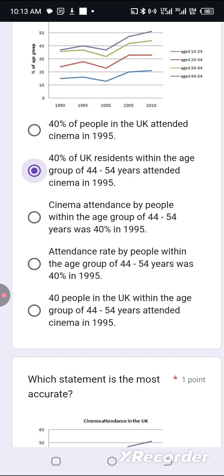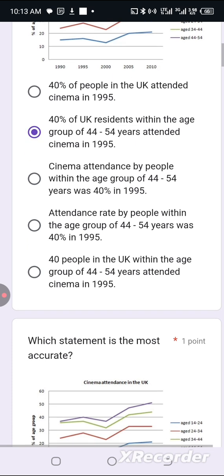Attendance rates, the better way to put this option is to say that what? The proportion of people, okay, the fraction or the percentage or the proportion of people within the age group of 44 to 54 years that attended cinema in 1995 was 40%. That's how to write that option D. Attendance rate does not really fit in.